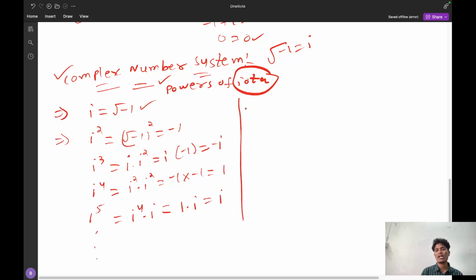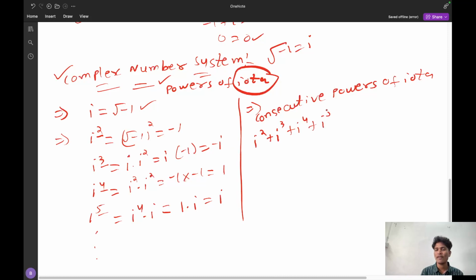Now here comes an important observation. If I see here, 2, 3, 4, 5, these are the consecutive powers of iota. What if I do the addition of consecutive powers? That is i square plus i cube plus i power 4 plus i power 5. What are these values? These values are minus 1, minus i, plus 1 and plus i. And what is the summation value? The summation value is 0.